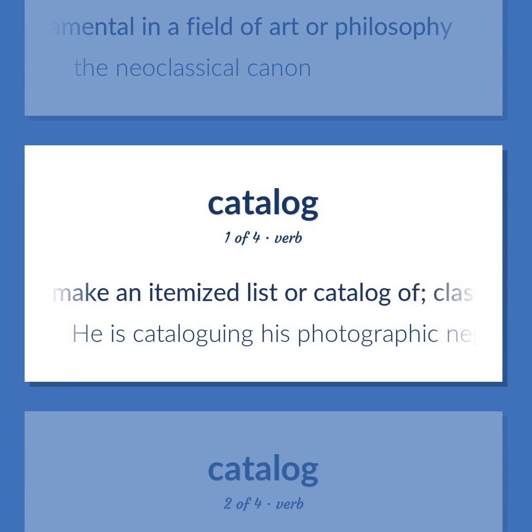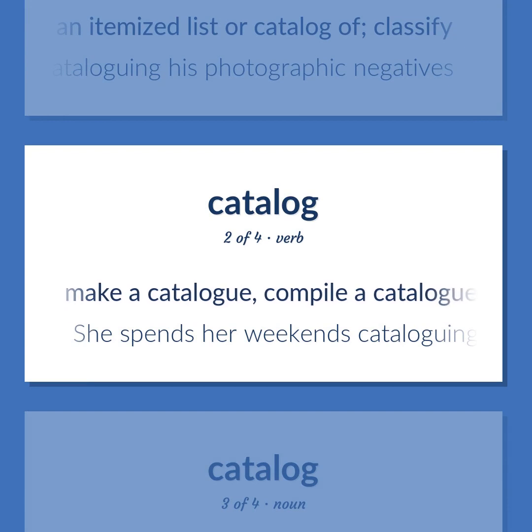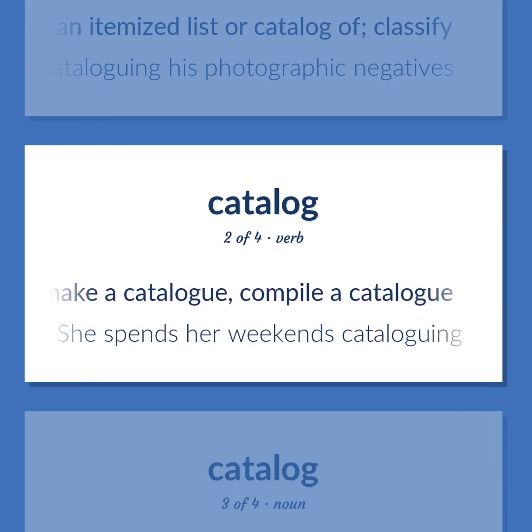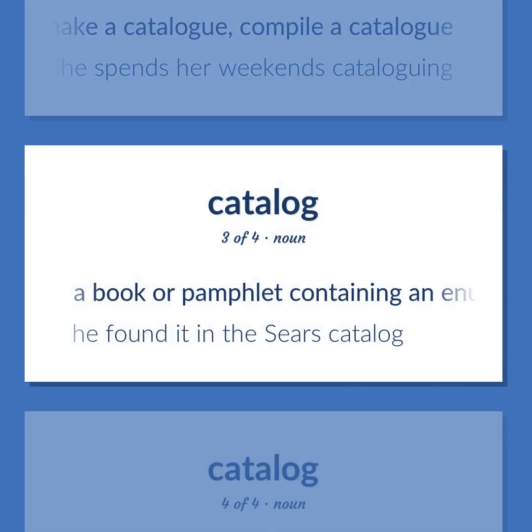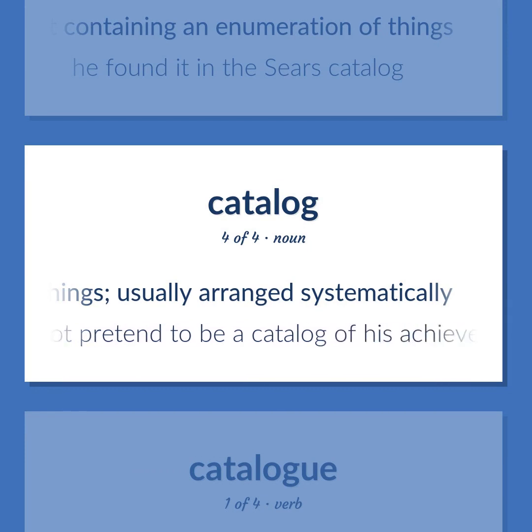Catalog: Make an itemized list or catalog of, classify. He is cataloging his photographic negatives. Make a catalog, compile a catalog. She spends her weekends cataloging. A book or pamphlet containing an enumeration of things. He found it in the Sears catalog. A complete list of things, usually arranged systematically. It does not pretend to be a catalog of his achievements.